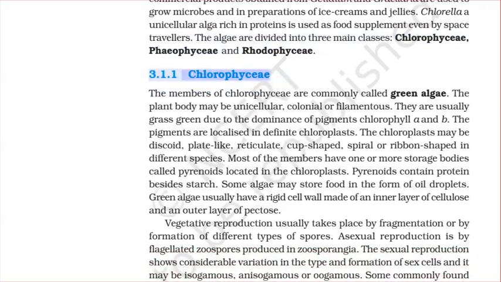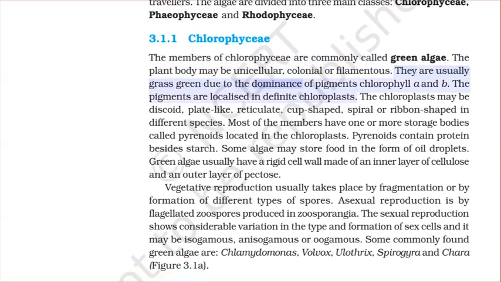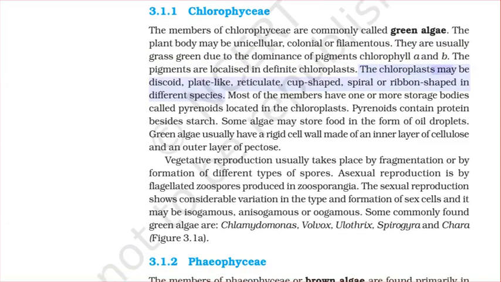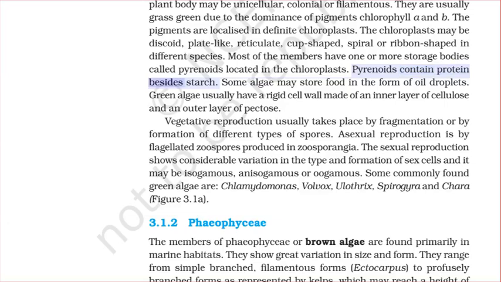3.1.1 Chlorophyceae. The members of Chlorophyceae are commonly called green algae. The plant body may be unicellular, colonial, or filamentous. They are usually grass green due to the dominance of pigments chlorophyll a and b. The pigments are localized in definite chloroplasts. The chloroplasts may be discoid, plate-like, reticulate, cup-shaped, spiral, or ribbon-shaped in different species. Most of the members have one or more storage bodies called pyrenoids located in the chloroplasts. Pyrenoids contain protein besides starch.